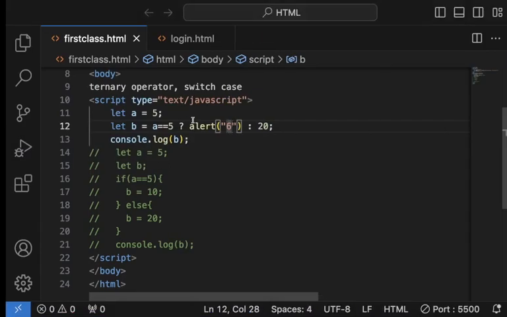But writing too many things makes ternary operator rough. And ternary operator is just for something short, something nice, pleasing to the eye. So that is ternary. Let's now look at switch case. Do you have any question on ternary operator?